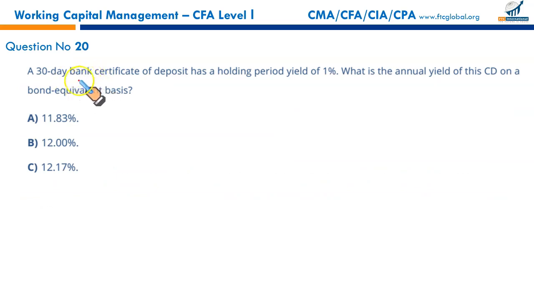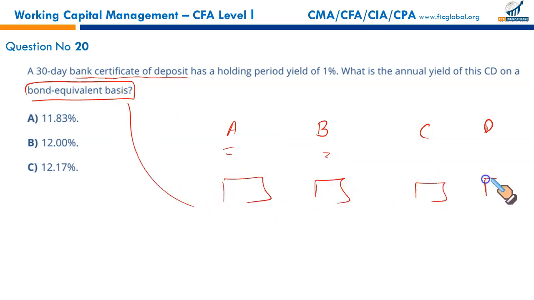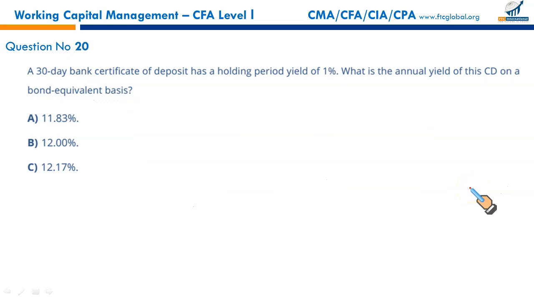A 30-day bank certificate of deposit, commercial paper, and so on. Bond equivalent basis is a good way in which we can compare various types of short-term investments, A, B, C, D. They all have different maturities and different rates, so we can use this basis to convert their returns to a comparable basis, and then we can decide which one is better. So we have a 30-day bank certificate of deposit.